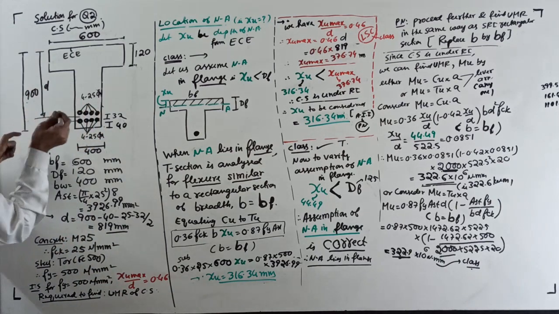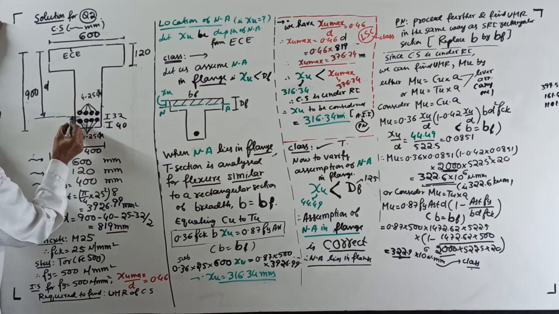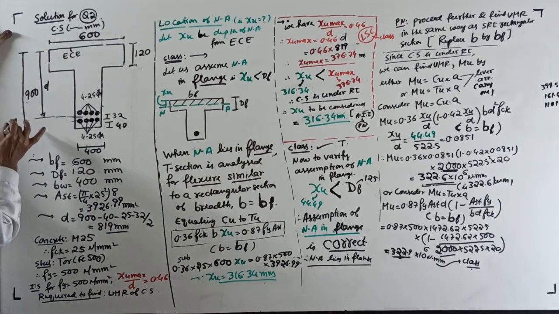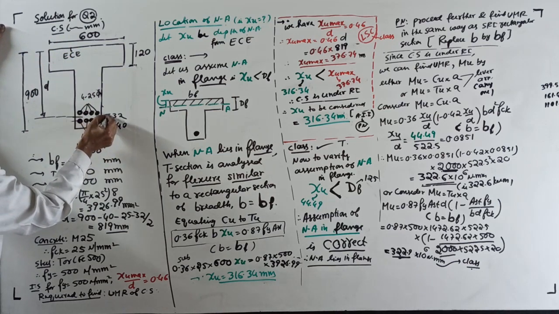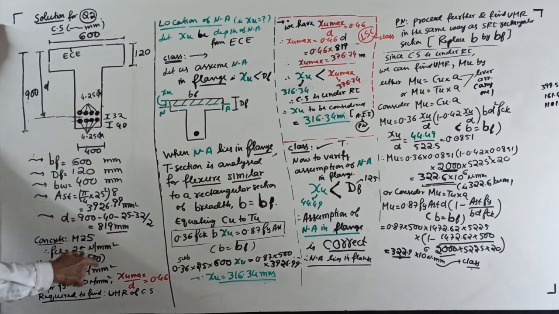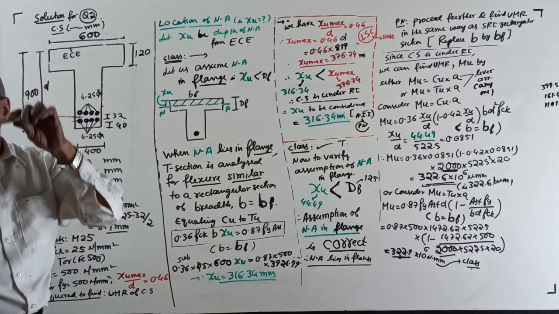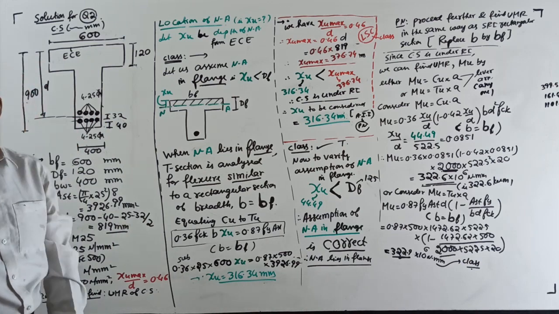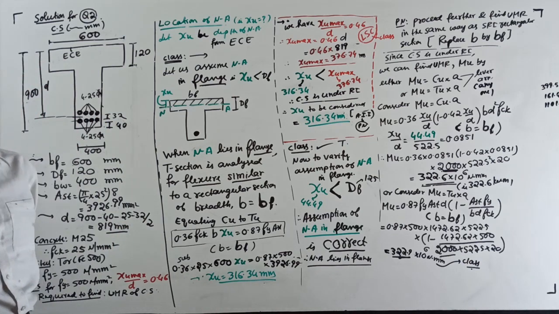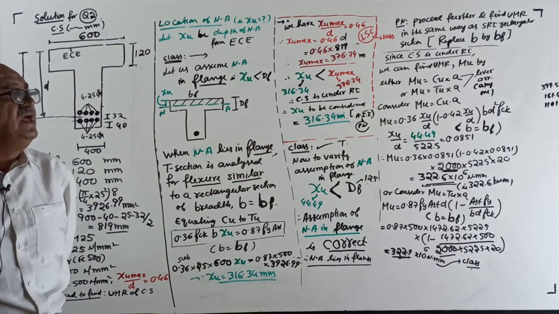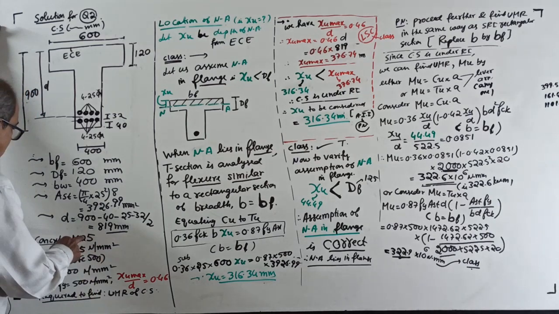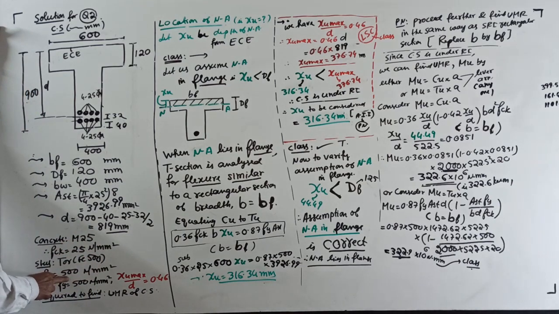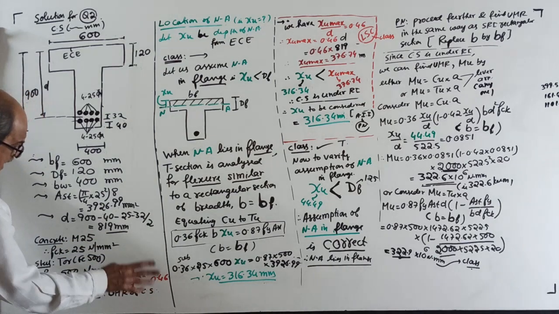Effective depth D. Be careful now, 2 rows are there. Consider the centroid of the steel: 900 minus 40 minus 25 minus 32 by 2. These all I explained in earlier classes. You should go through them. You should study all the classes uploaded by me. Even though I uploaded RCC partially, the important parts I uploaded. It is really useful for everybody. Okay, our M25, FCK 25, FY 500, and since Fe 500 is given, X max by D is 0.46.